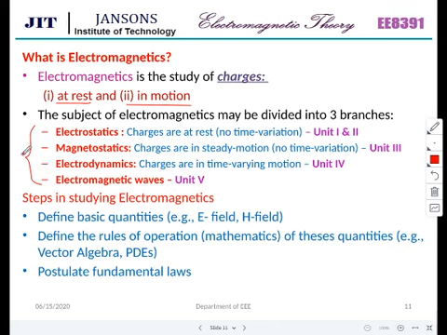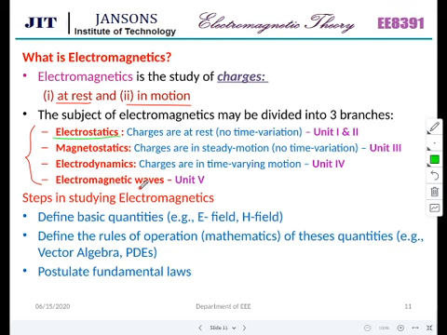Electrostatics is nothing but charges at rest. If charges are at rest and there is no time variation, then we call it electrostatics. Then magnetostatics is nothing but charges in steady motion, so there is no variation in the magnitude of the velocity. Then we can call it magnetostatics.